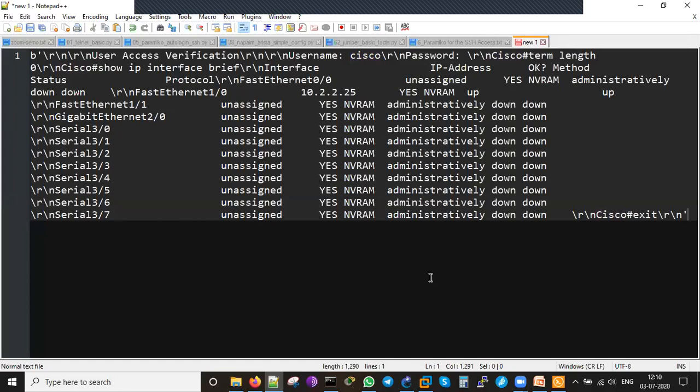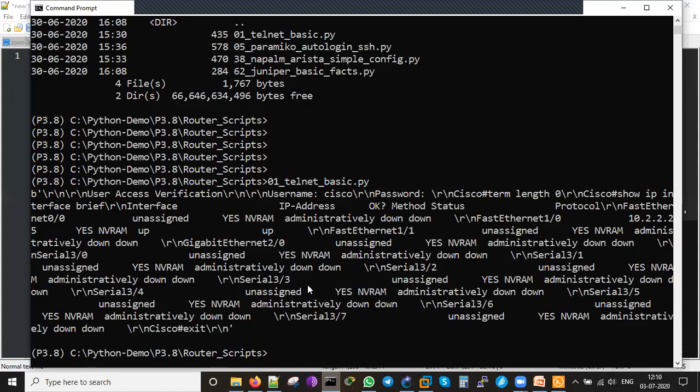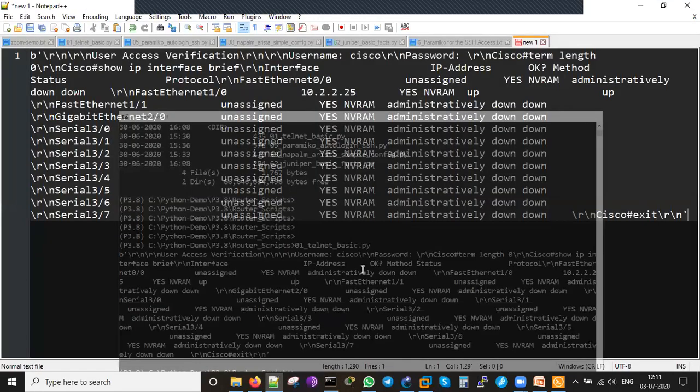Why this is coming out not aligned is that we need one more module. This is a very basic telnet, so that's why the screen is not so clear. It has been shown like junk here. We have some modules, Napalm and Paramiko. When these are installed, then we will be able to see the script running perfectly.